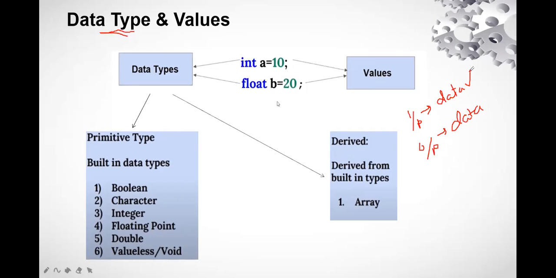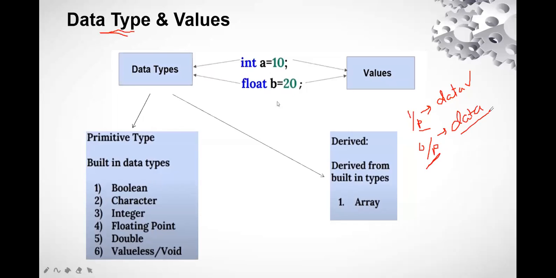So 10 and 20 are what? These are data. So I am inputting the data, right? And then there is processing, that is addition of these two, 10 plus 20. I get 30 and I'm going to display the output. What am I going to display? I'm going to display 30. And what is 30? 30 is again data. So in a program, it is all about the data.